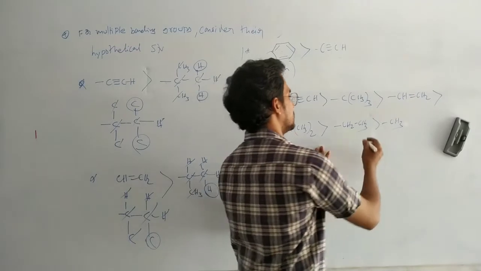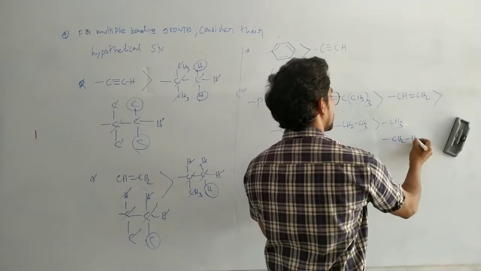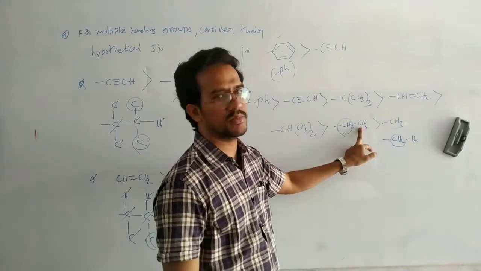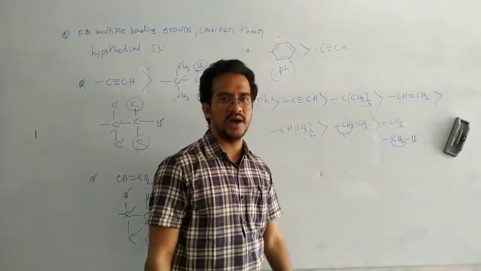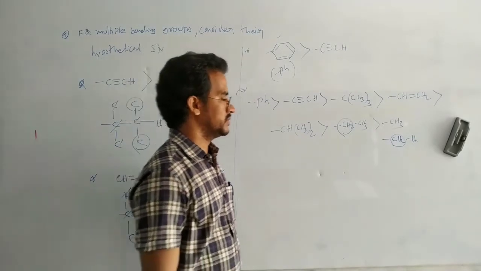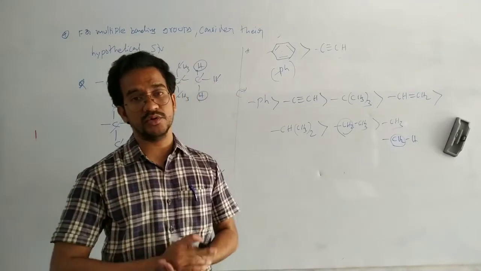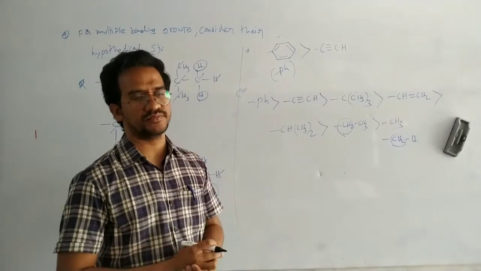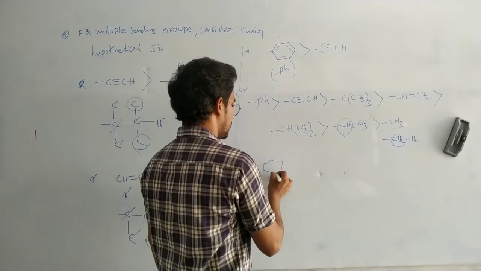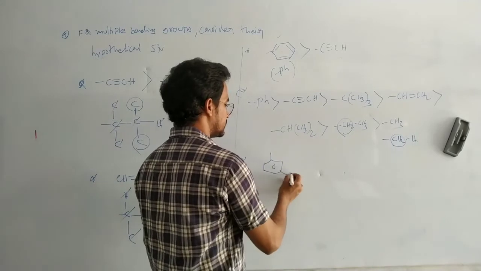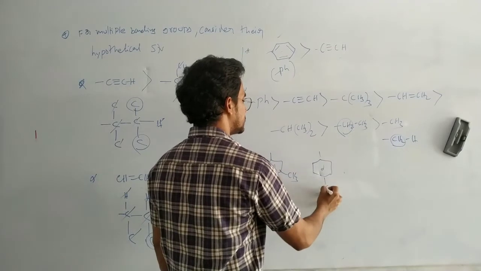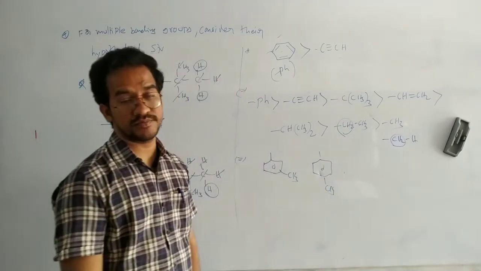And methyl has a high priority. In this case, write the hypothetical structure: CH2, CH2 same. The next atom is the hydrogen, the next atom is the carbon. So carbon has a high priority, the higher the atomic number. Those are the CIP rules; the priority of the groups is decided like this. Next, suppose this phenyl group is attached, there is a CH3 group, and this phenyl group is attached, there is a CH3 group at the para position.